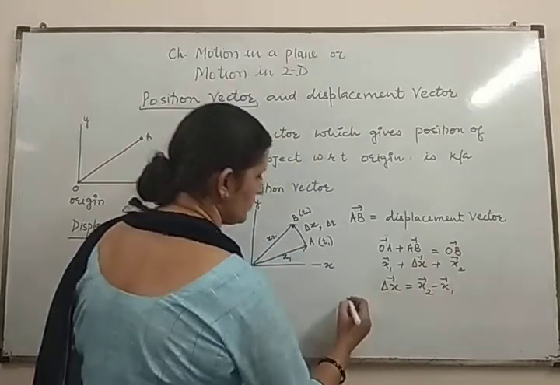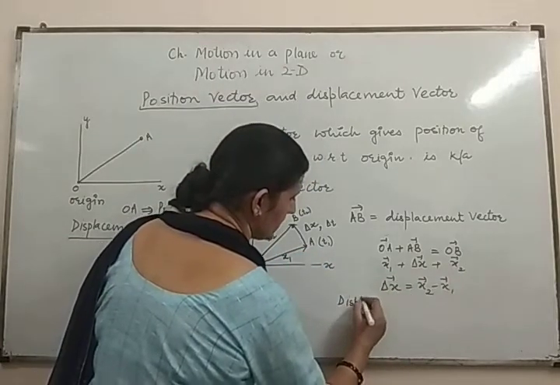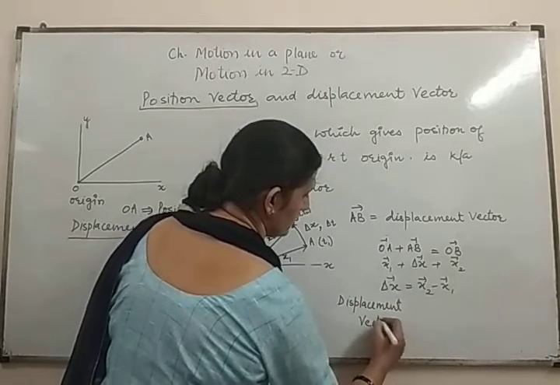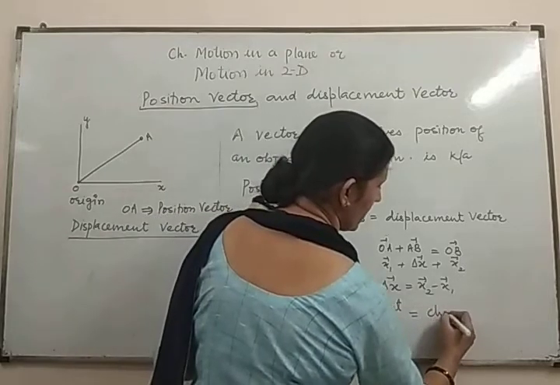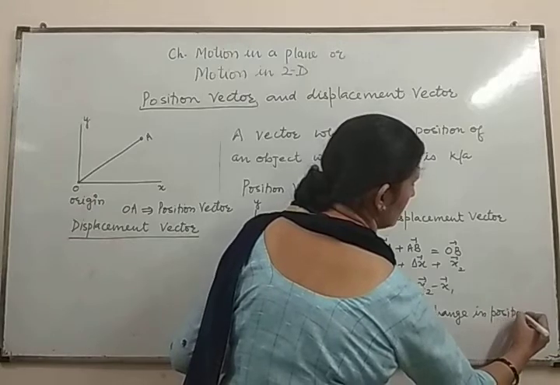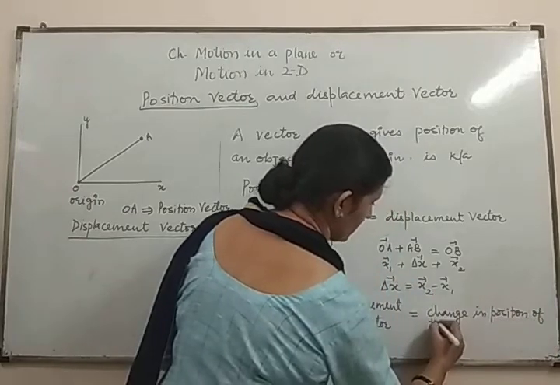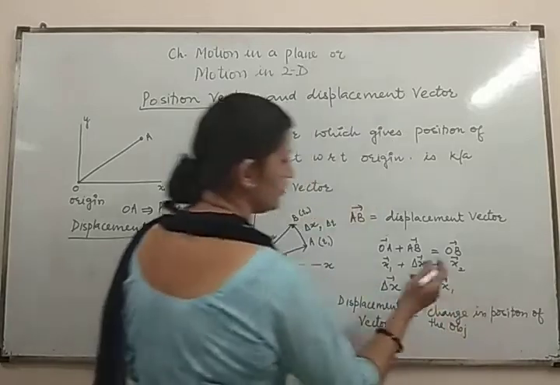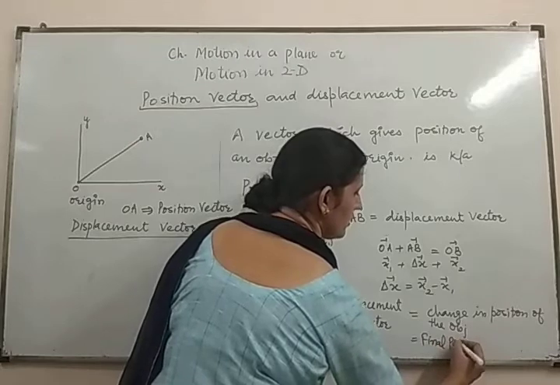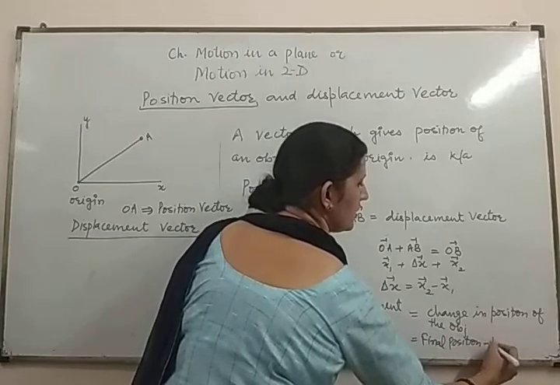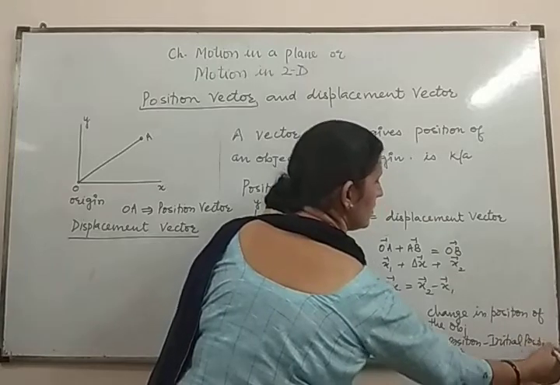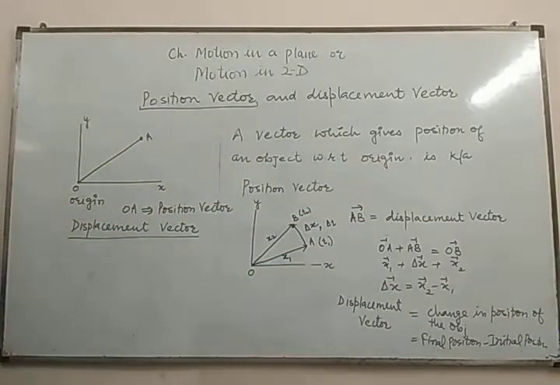This is the displacement vector, and the displacement vector is equal to the change in position of the object. This change in position is the final position minus the initial position. Got it? Now write the definition.